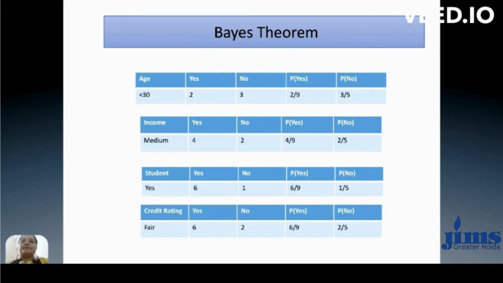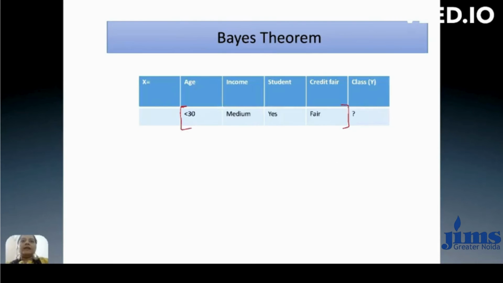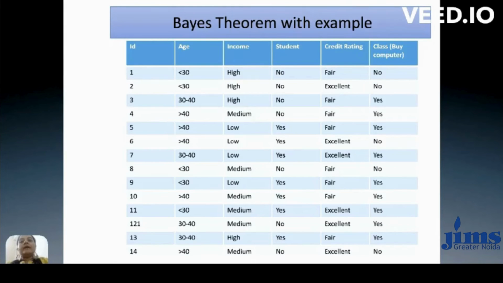So first, probability of x1 when y1 is given, and probability of x1 when y2 is given. So first go to the original table again. Here, first count how many values are less than 30. Less than 30: 1, 2, 3, 4, 5. We have a total of 5 values less than 30.